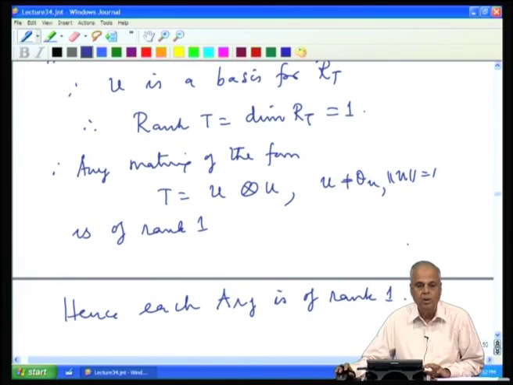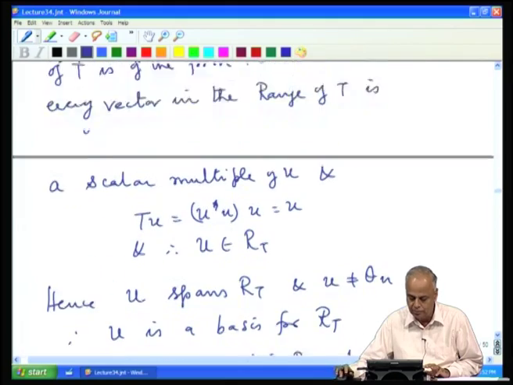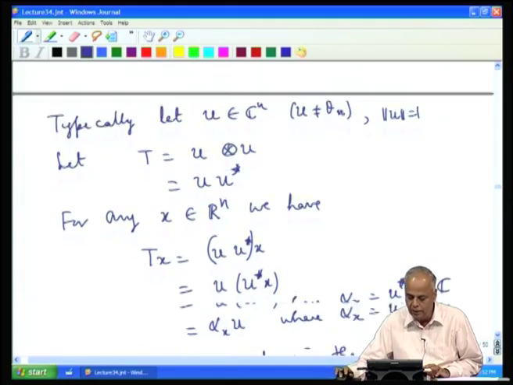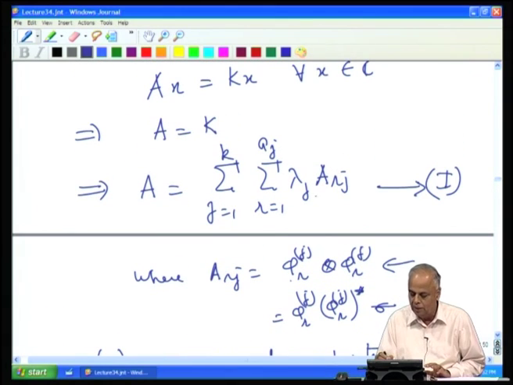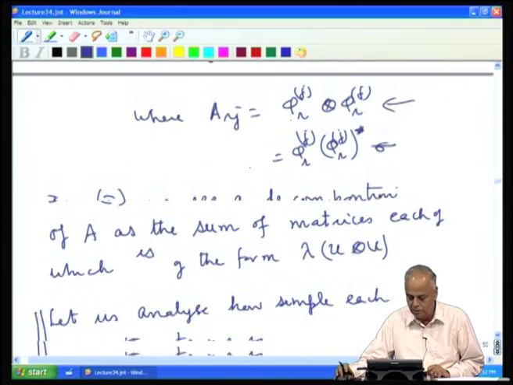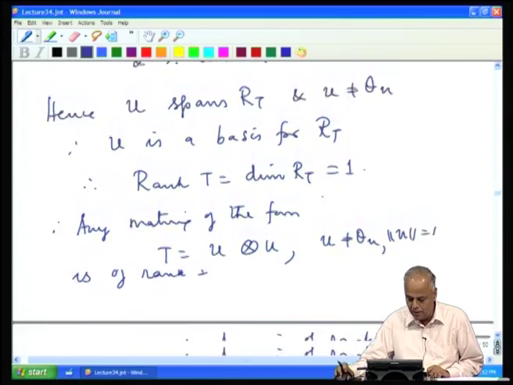And therefore, we have seen that we are able to express the matrix A. If you look at this representation, these are all of rank 1. So, this is only a linear combination of rank 1 matrices. So, the first thing we observe is the following.